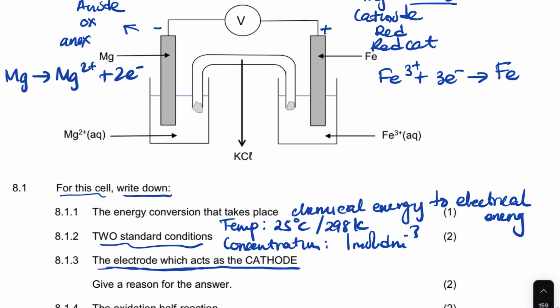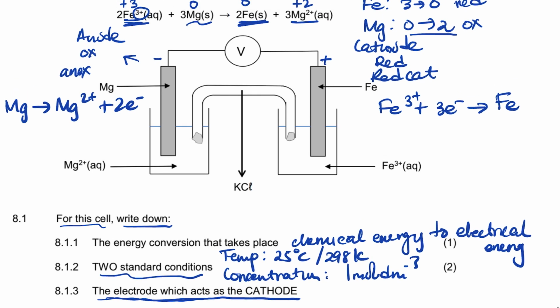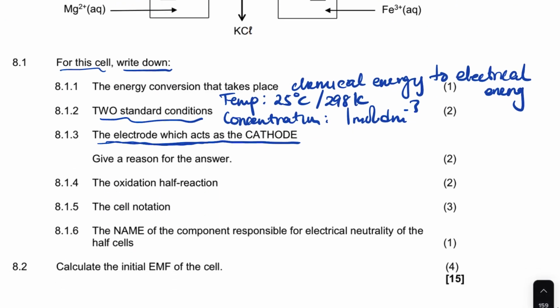It's the Fe electrode, which is this one. So the answer is Fe. It says give reason for your answer. We can say reduction takes place there in the cathode. That's where the reduction takes place, right?